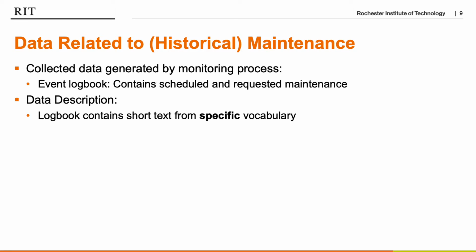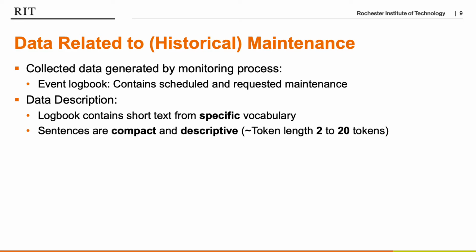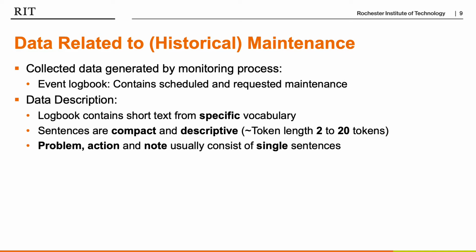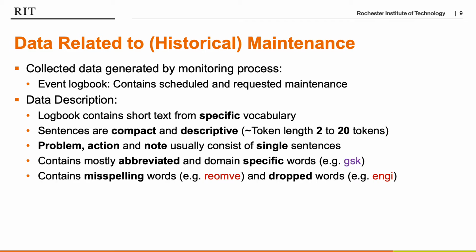In a nutshell, the nature of a maintenance dataset is that it usually contains text from a specific vocabulary, and sentences are usually compact and descriptive. They range in length from 2 to 20 tokens, and the problem, action, and note usually consist of a single sentence. Another issue is that they usually contain abbreviated and specific words, misspellings, and dropped words as well.